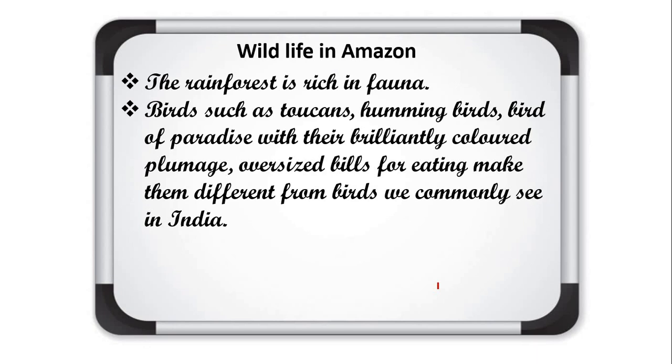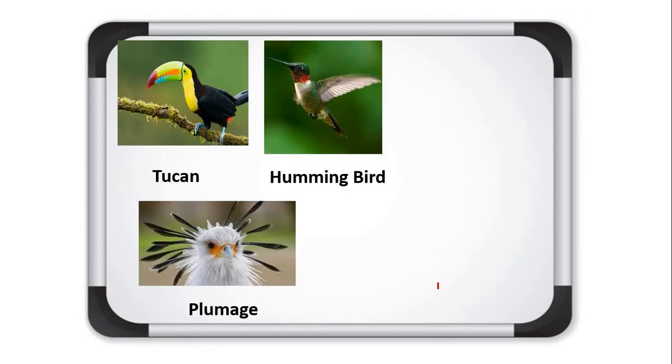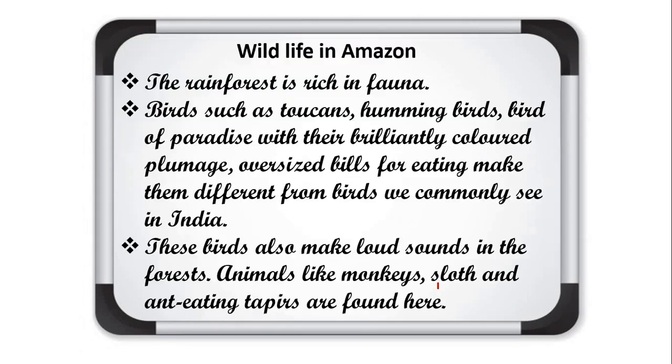Now I will show you the image of these birds. Look here. These are birds like toucans, hummingbirds and birds of paradise. They are very beautiful, and these birds are found in the Amazon basin.